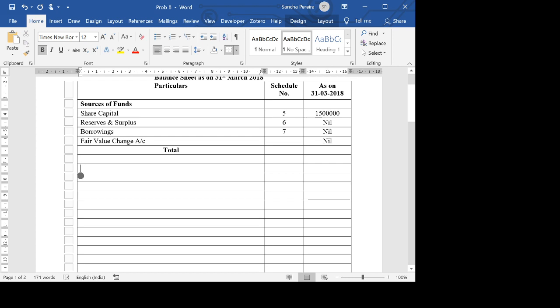Next, coming to application of funds. The first thing that we have here is investments, loans, and fixed assets. So this is schedule number 8, 9, and 10.